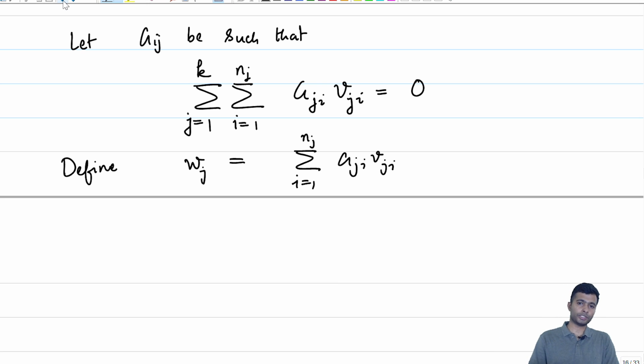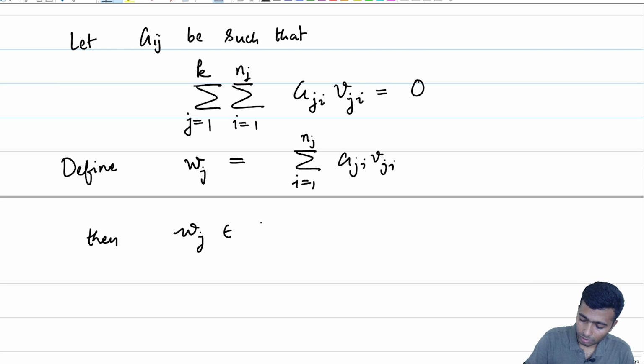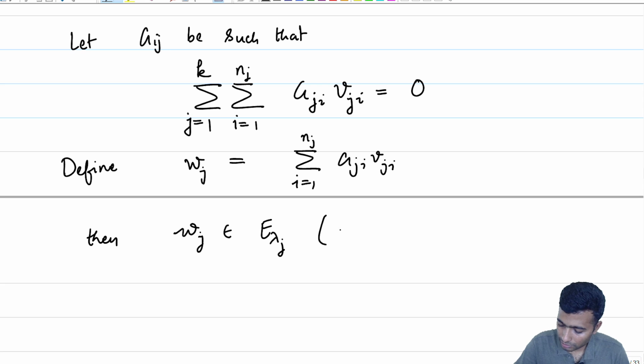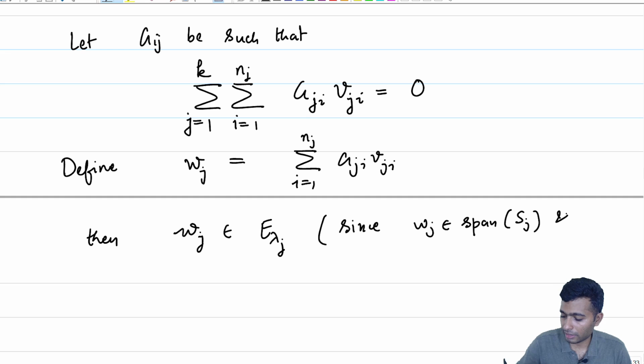What can we say about W_j? Each of the v_ji belongs to S_j. So this means that W_j belongs to the span of S_j, which is contained in E_lambda_j. Why is this? Since W_j belongs to the span of S_j and S_j is contained in E_lambda_j.